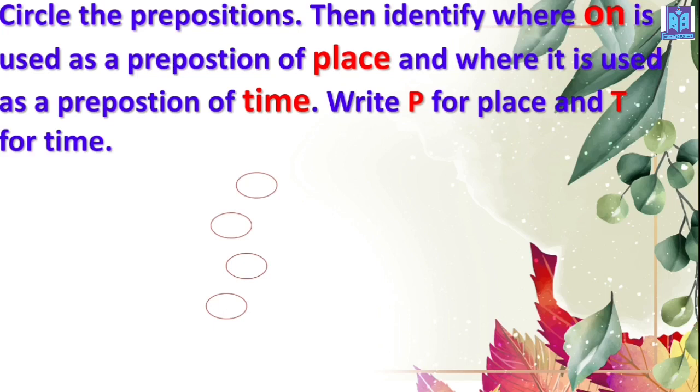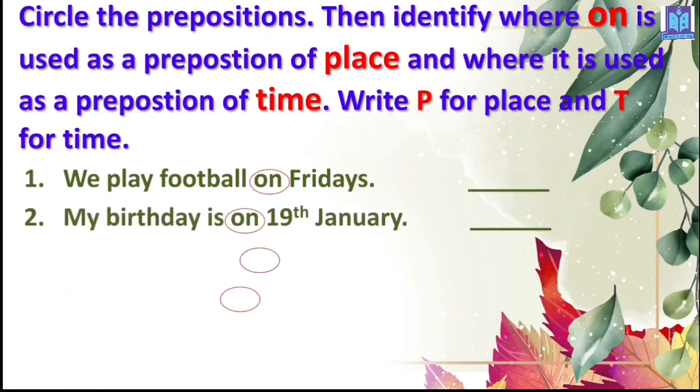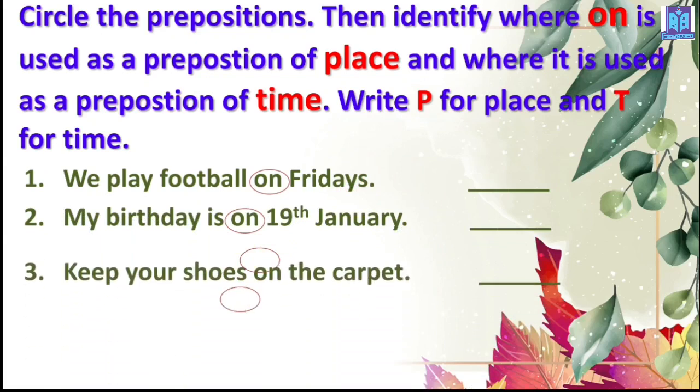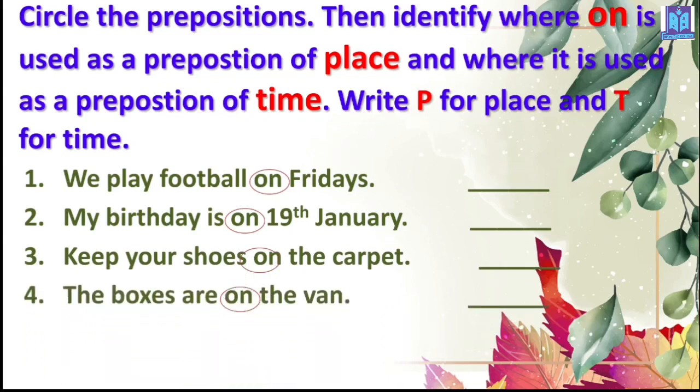Now the last exercise, the same type of exercise, you have to write P or T for place and time. We play football on Fridays. Here it is talking about Friday, right? Every Friday. Then, my birthday is on 19th January. Then, keep your shoes on the carpet. The boxes are on the van. So here are 4 exercises.